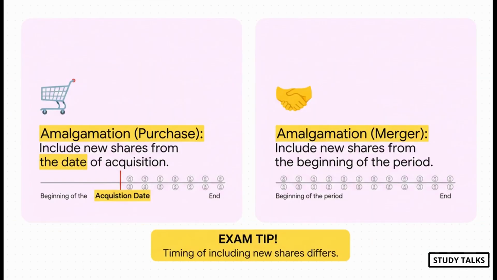Here's another really important point, especially for those questions where standards get mixed up. When you've got shares issued in an amalgamation, how you treat them depends on its nature. If it's a purchase, it's simple. You include the new shares starting from the date you bought the company. But if it's a merger, you have to treat it as if the two companies were always one. That means you include the shares right from the very beginning of the earliest period you're reporting on.